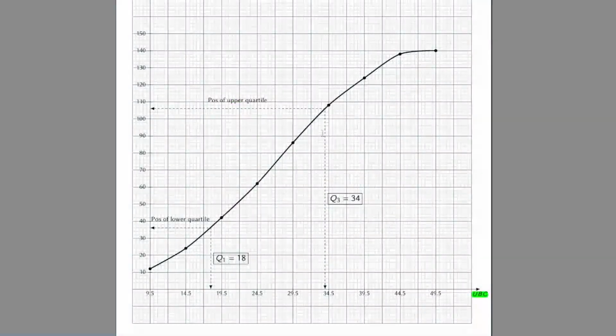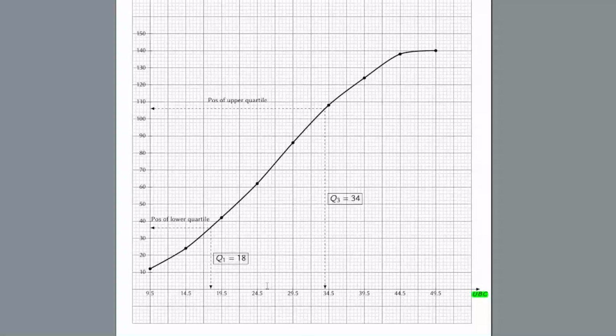So I'll continue like so up to the last value, which is 49.5 against 140. That is what I have. Now, I have to link up the points with a smooth curve like so. That will give me an S shape. This shape is what they call the cumulative frequency curve or an ogive. So here is the ogive.